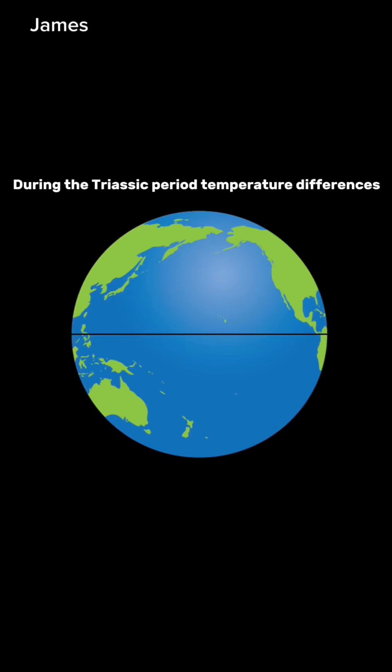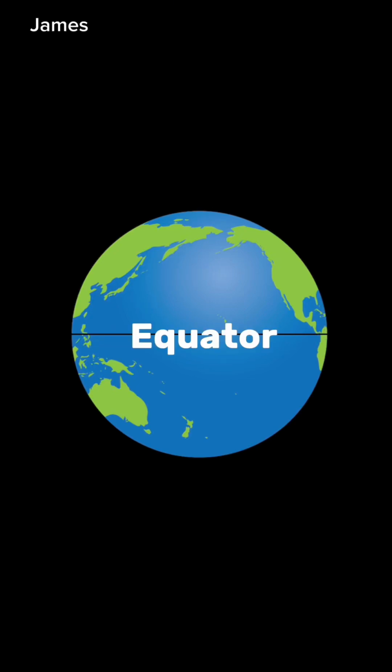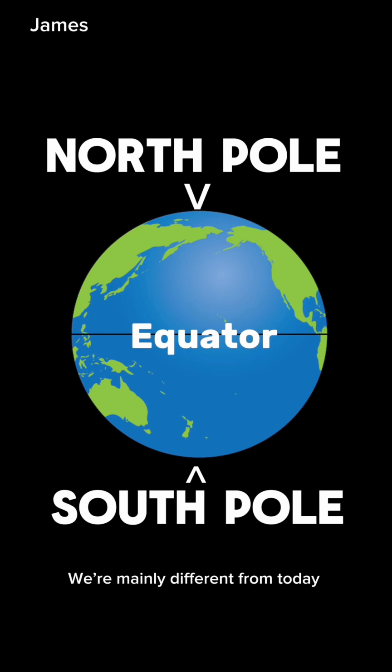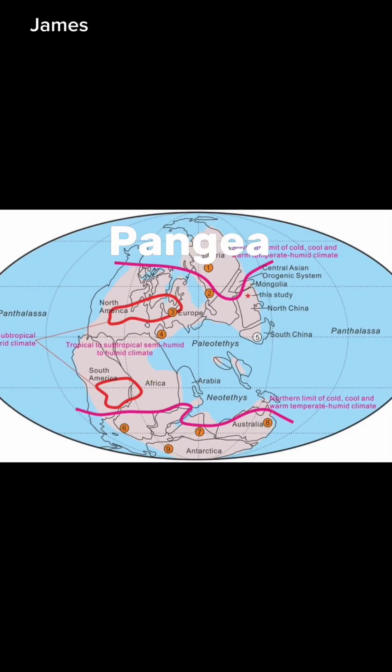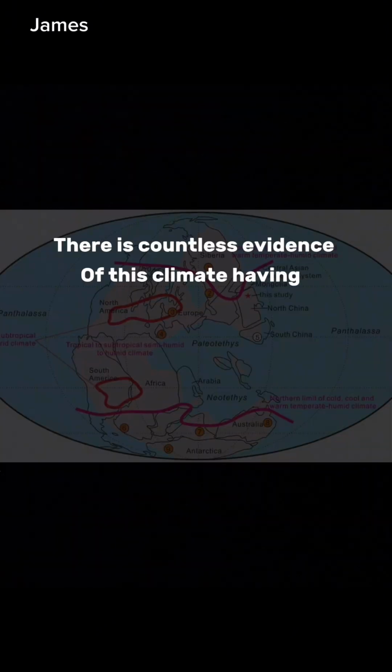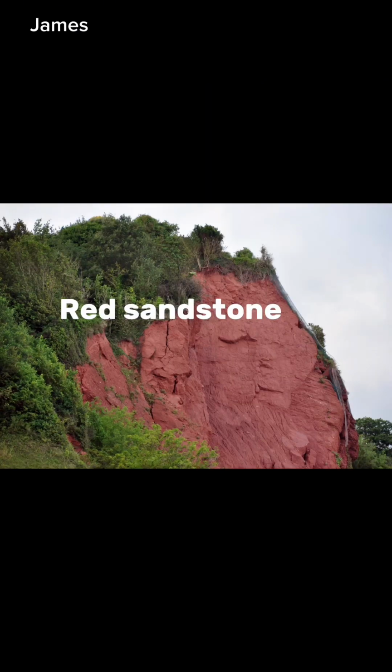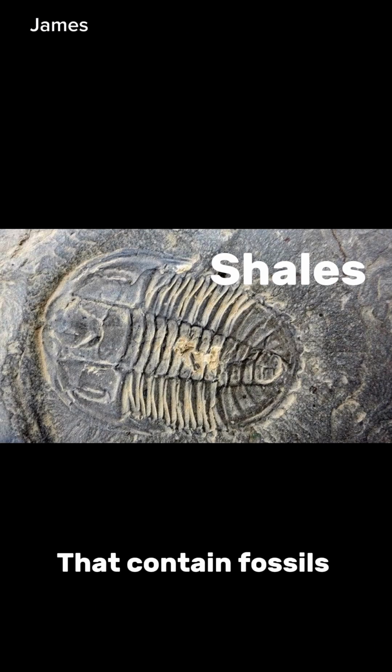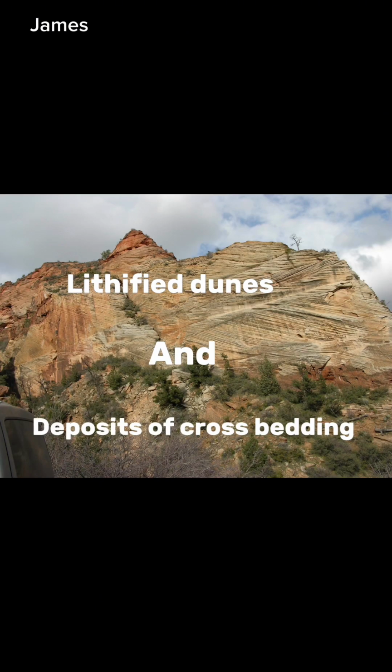During the Triassic period, temperature differences between the equator and the poles were very different from today. The supercontinent Pangaea and the reduction in the total area covered by the continental shelf led to widespread dryness. There is plenty of evidence of this dry climate, such as red sandstone and shales that contain few fossils, the field dune, and deposits of cross-bedding.